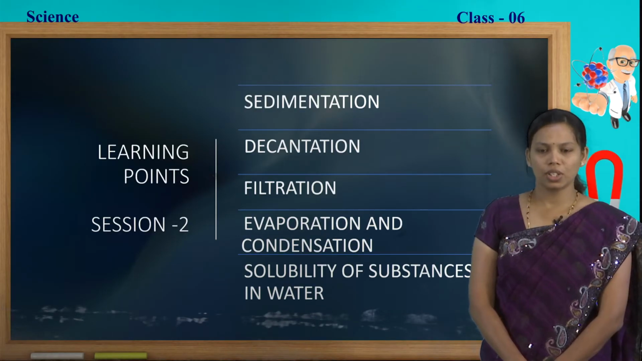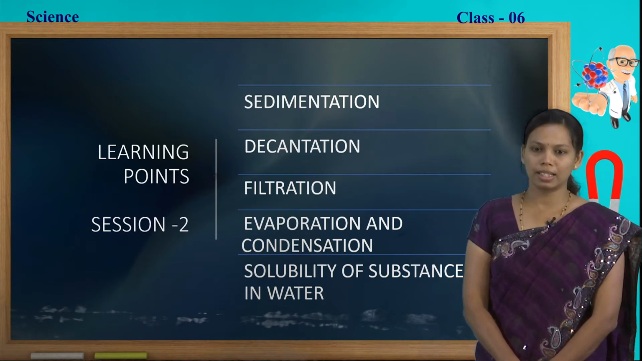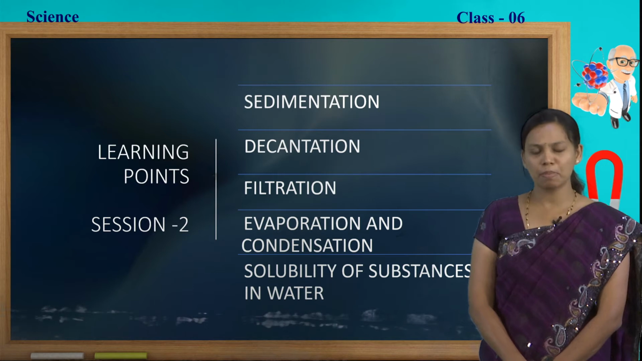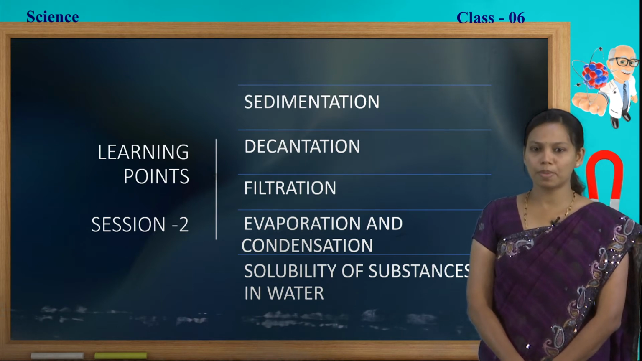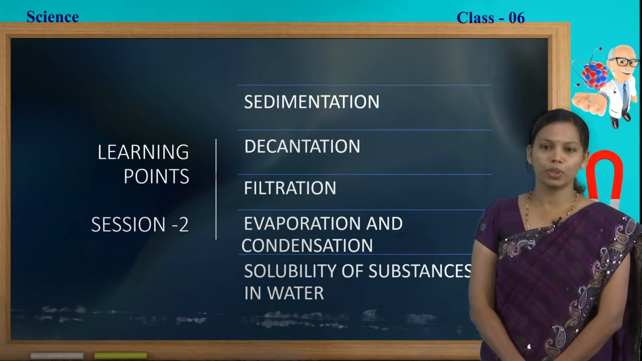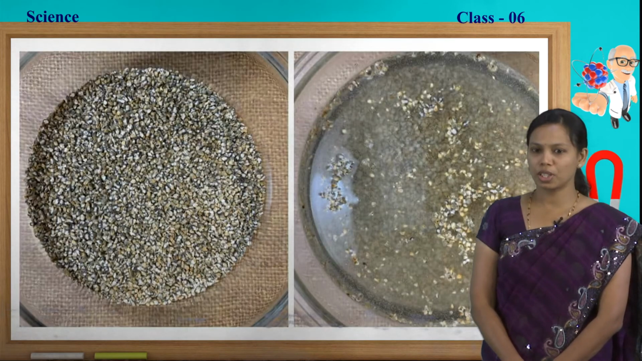In the previous session, we have discussed many methods, that is hand picking, winnowing, threshing, sieving. But in some instances, we can't separate the substances using those methods also. At that time, what should we do? We shall see. Look at this picture once.